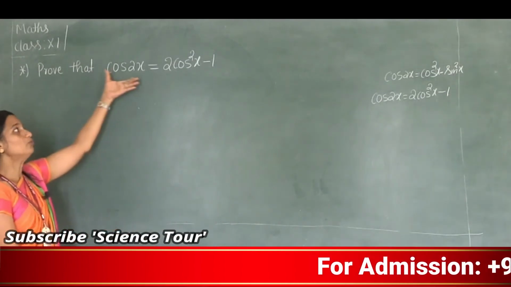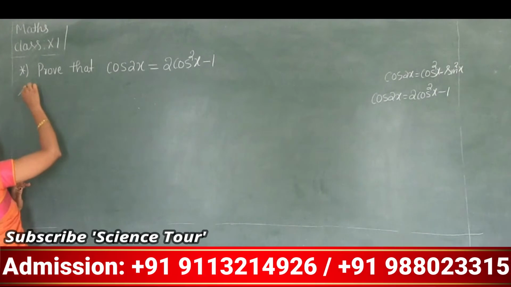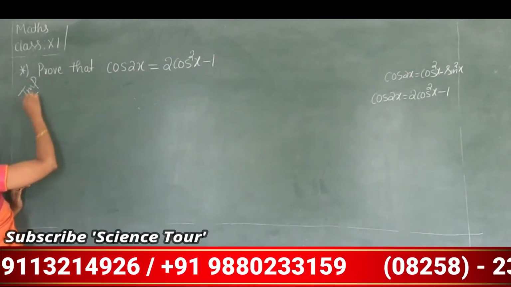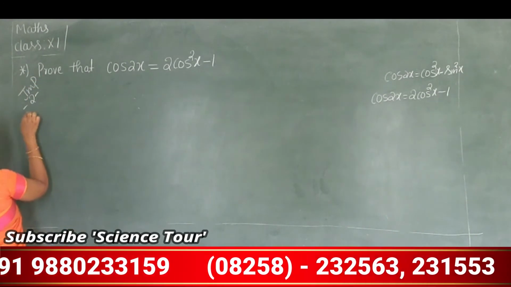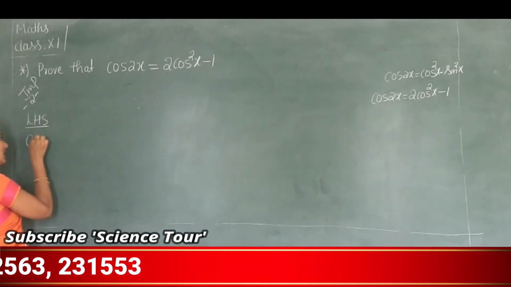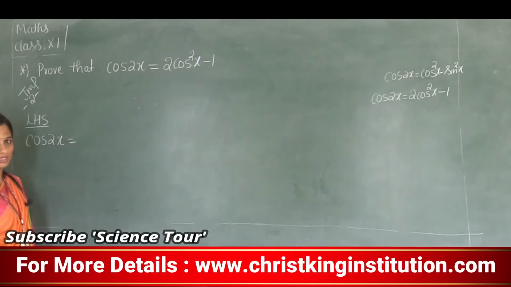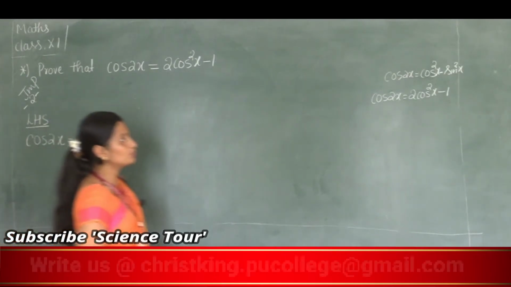Now we will see how to prove this formula. This is important for 2 marks. First I will take the LHS side. What is our LHS side? LHS side is cos 2x. How did we prove this one?